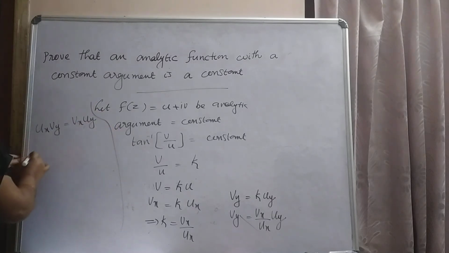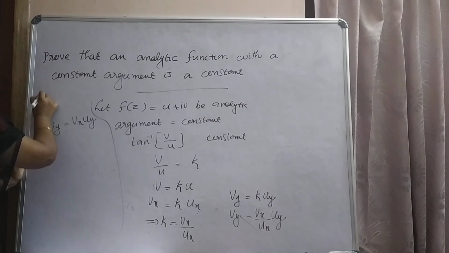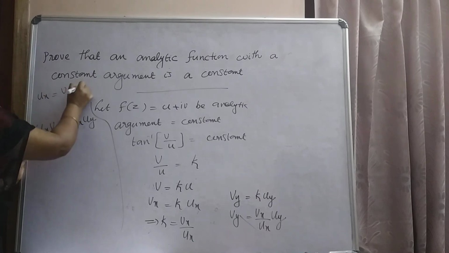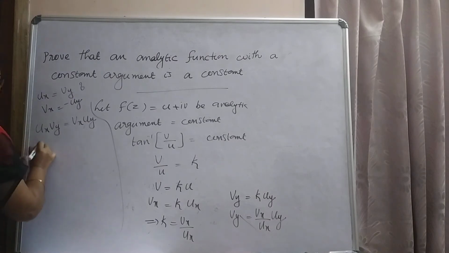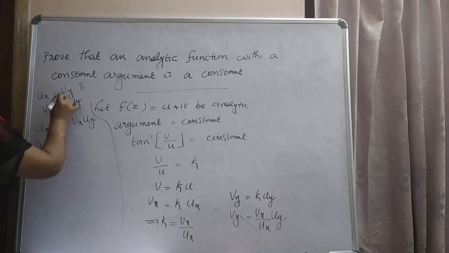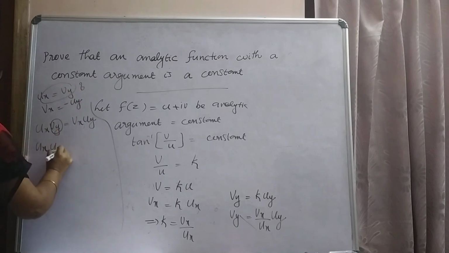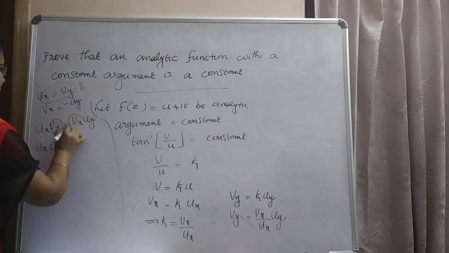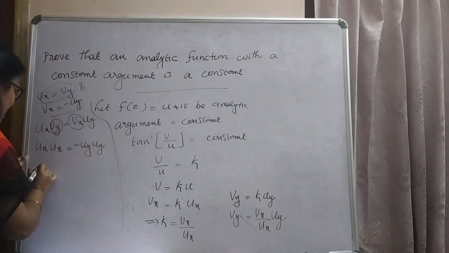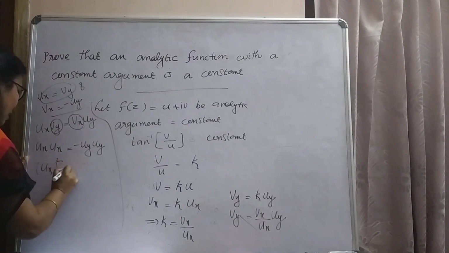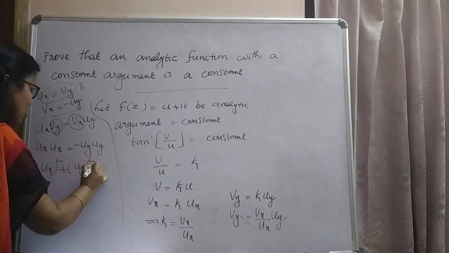Since it is an analytic function, it must satisfy the CR equations. The CR equations are ux equal to vy and vx equal to negative uy. Now ux into vy is ux, ux equal to vx is negative uy, uy, that is ux the whole square plus uy the whole square equal to 0.